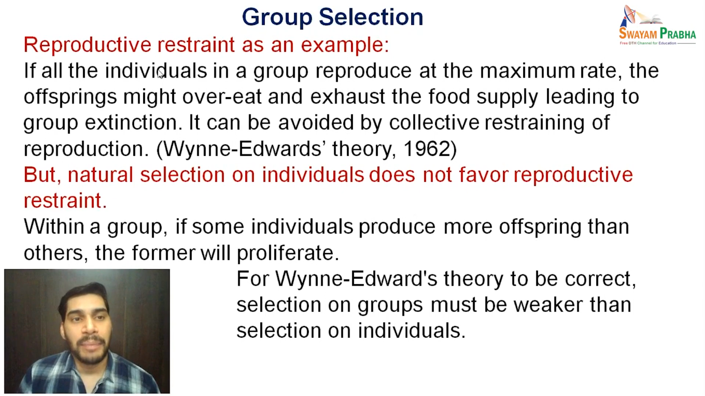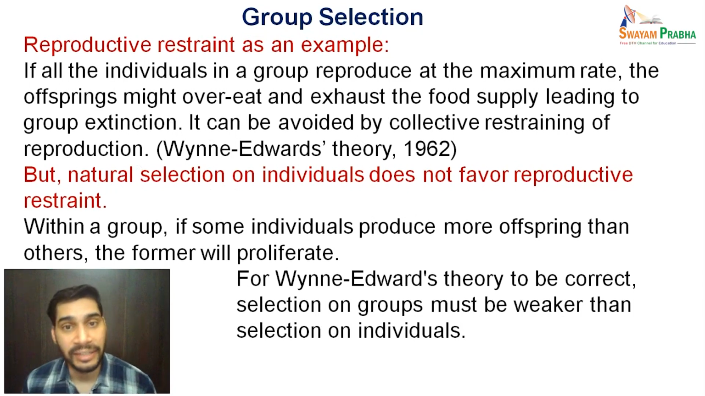Now let us take reproductive restraint as an example for group selection. If all the individuals in a group reproduce at the maximum rate, the offspring might overeat and exhaust the food supply, leading to group extinction. It can be avoided by collective restraining of reproduction. So if all restrain themselves from reproducing, they can keep the number of offspring limited and they can avoid extinction, because if the offspring are not there, they will not eat the food and food will remain there for the survival of the group.